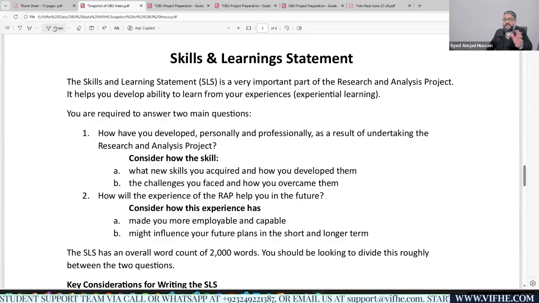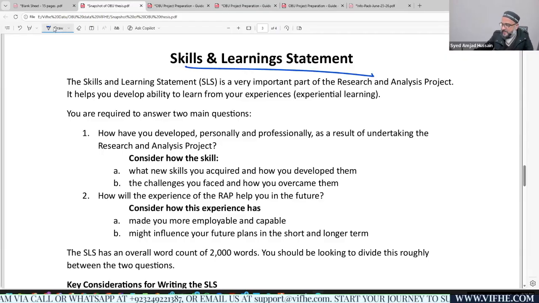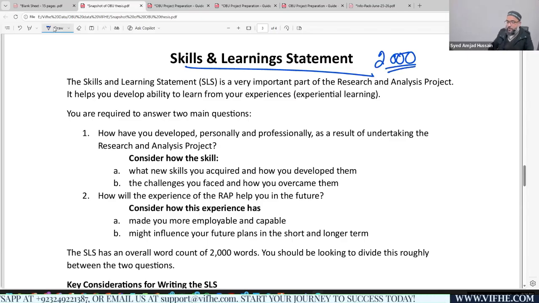Okay, then the skill learning statement is another document that consists of 2,000 words, right? In this statement, you will be explaining what you have learned and how this learning is going to help you in your future, right? So this is the idea of the skill learning statement. Okay, what would you be considering?